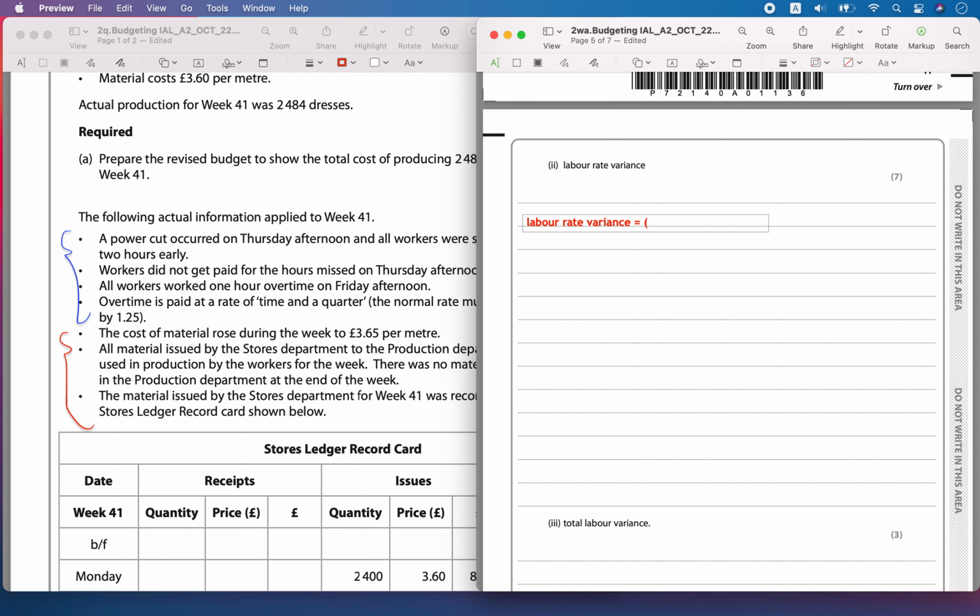The first one here, the labor rate. Labor cost is rate times the number of hours they worked.